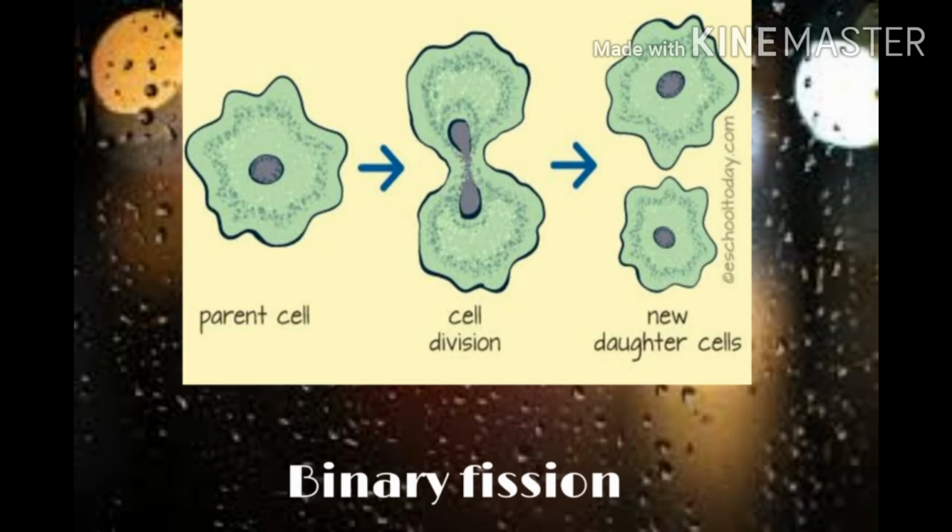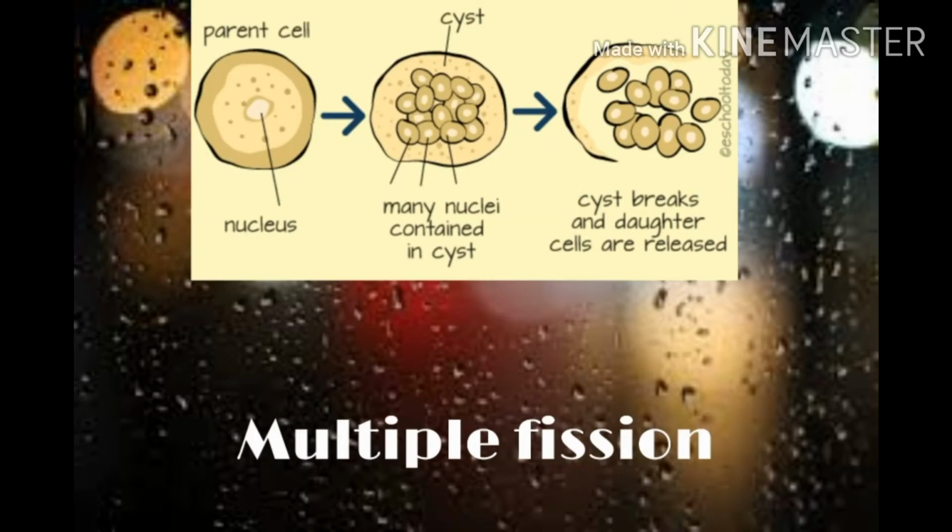Next we can go to the second type of asexual reproduction, multiple fission. Here a single parent divides into many daughter cells. First of all, the nucleus divides into many nuclei which are formed inside a cyst. Later the cyst breaks and many daughter cells are released. So this is a difference between binary and multiple fission. In binary, only two daughter cells are formed, whereas in this, many daughter cells are formed.